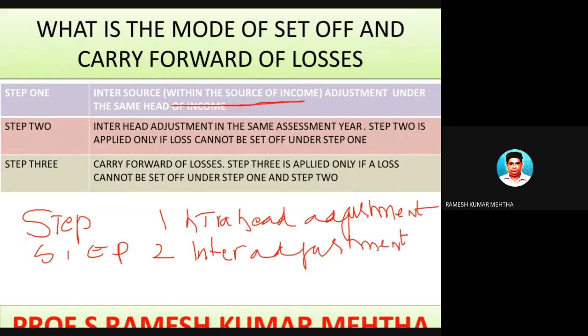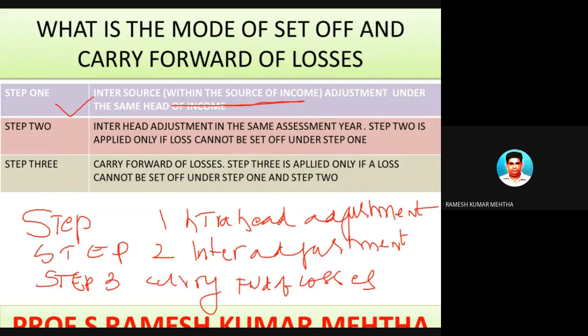And if the loss is still existing and it cannot be set off, then it can be carried forward to the next year and set off under a similar source of income. So step number 3 is carry forward of losses and set off under similar source of income.